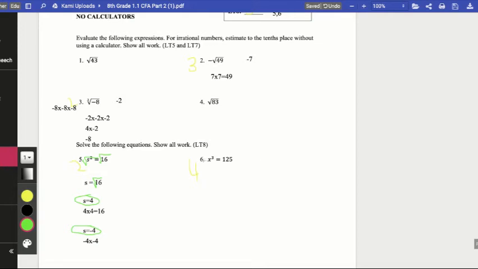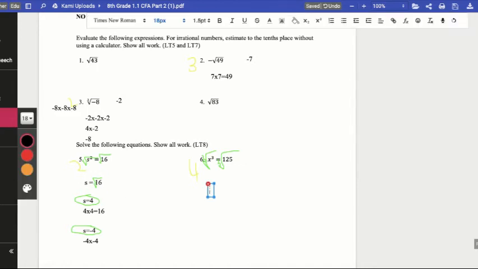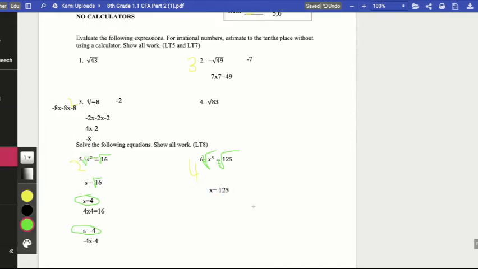I want to show you that for a cube root, we are still doing the same idea, but I'm not taking a square root. I'm going to write this 3 in here to show that I'm taking the cube root to undo the cubing. And when I do that, I get x equals the cube root of 125. And I need to see this cube here as well.